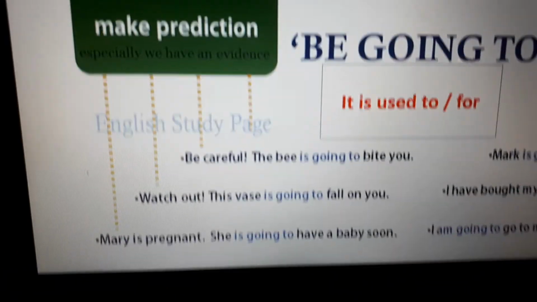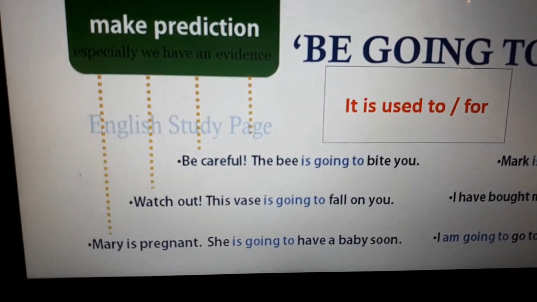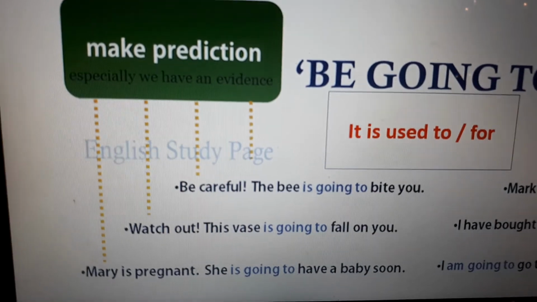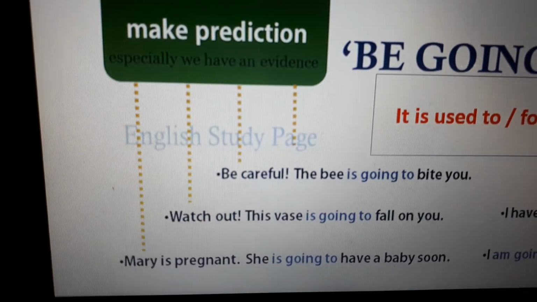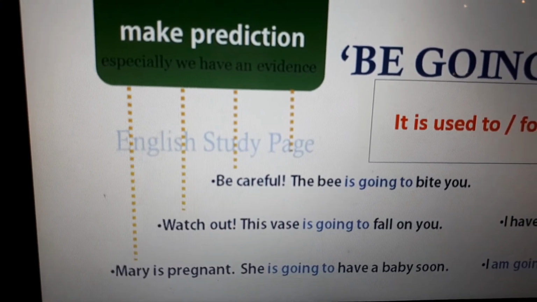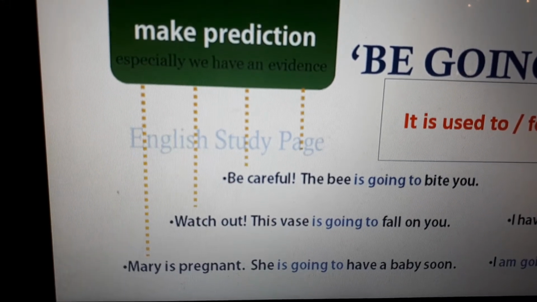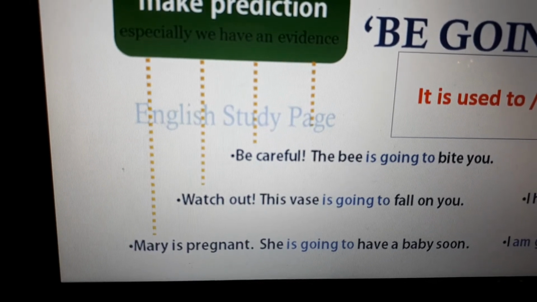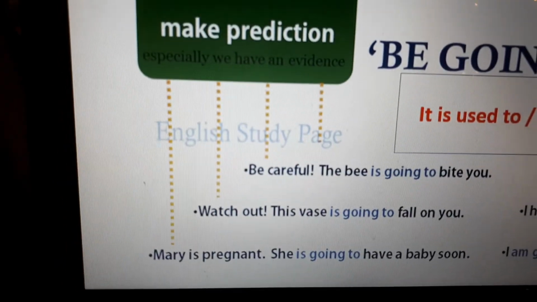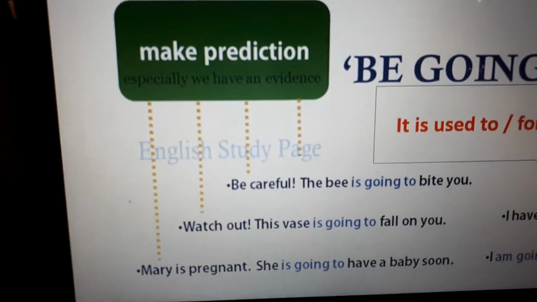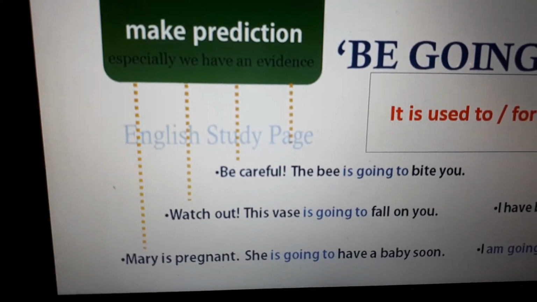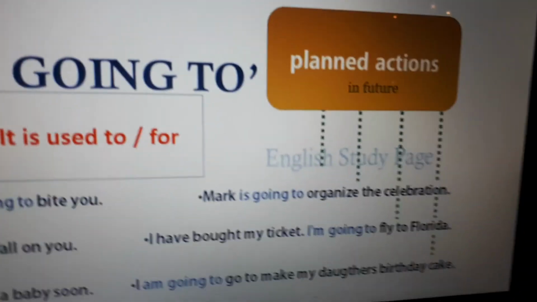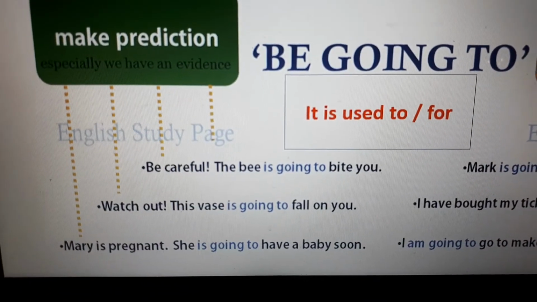For example, if it is a prediction: be careful, the bee is going to bite you, okay? Watch out, this vase is going to fall on you. Mary is pregnant, she's going to have a baby soon. It's a prediction, okay? You have evidence because she has a big stomach, of course she's going to have a baby, okay? Or at least she has problems with colics, for example.